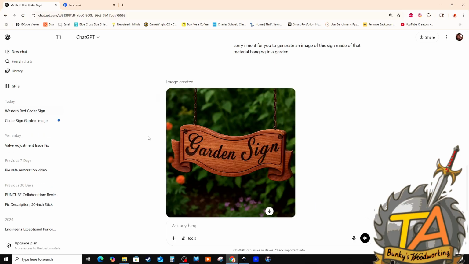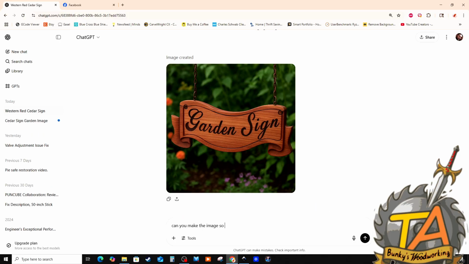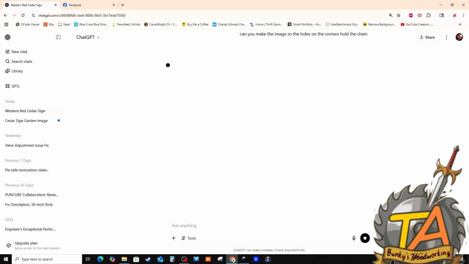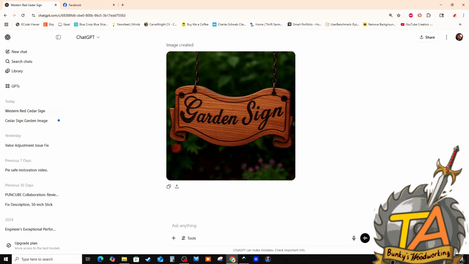So I apologized for the misunderstanding, and I asked it to make an image made of red cedar, the material. And I'd say it did a pretty darn good job, except it added a couple holes for a chain that were already in the image.